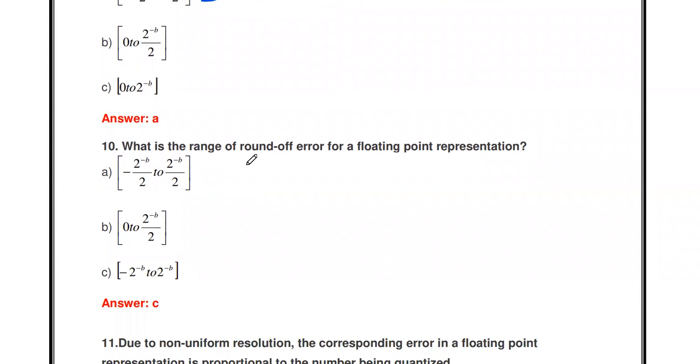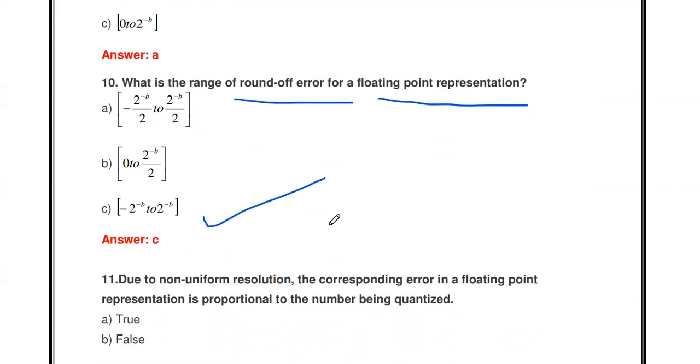Similarly, the round off error for floating point representation: if the number is represented in floating point, the range is minus 2 to the power minus b to 2 to the power minus b. Okay, so this is the answer.